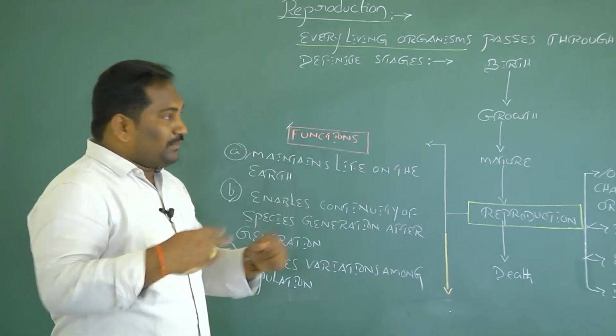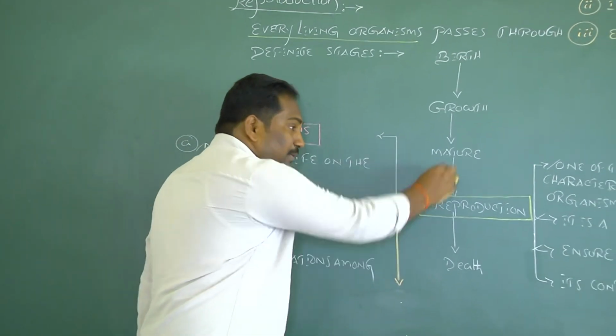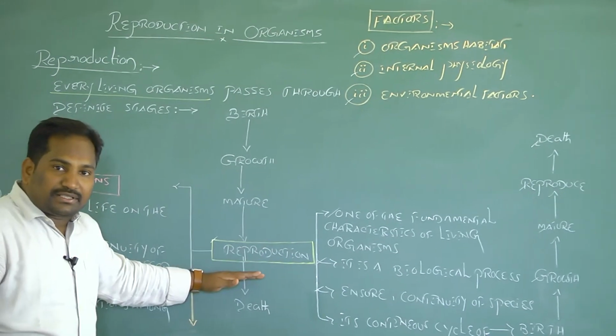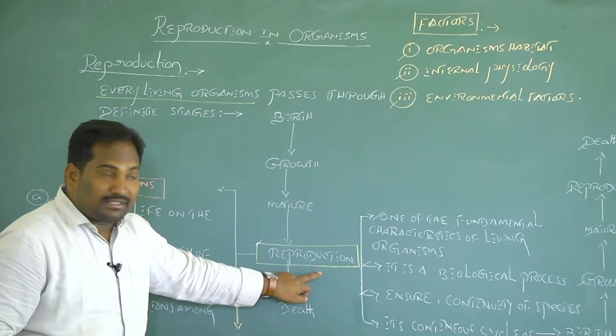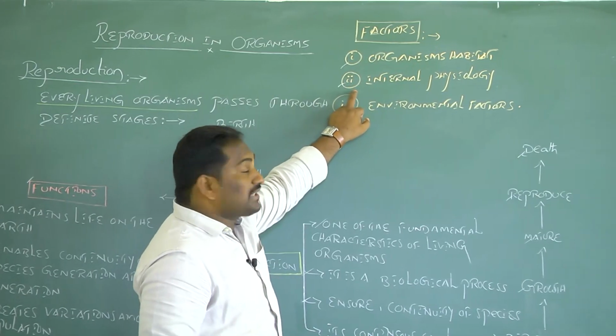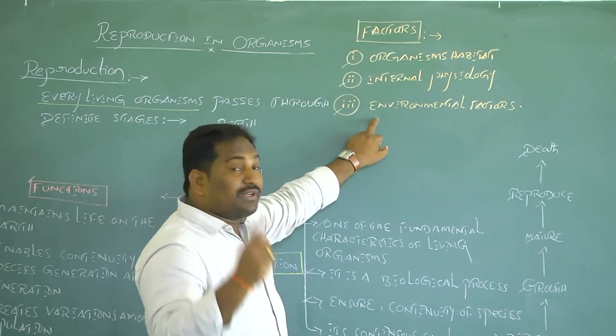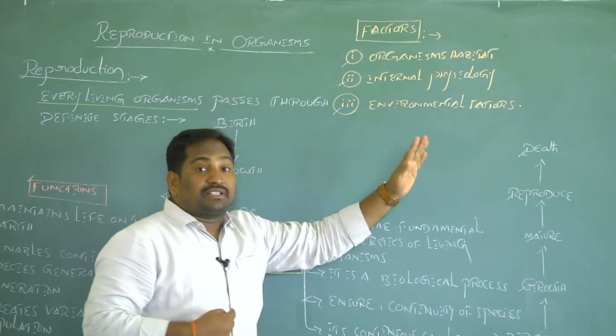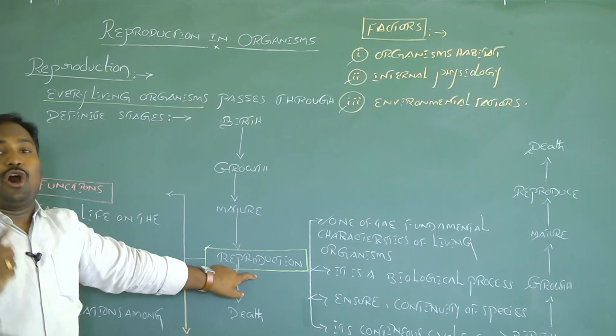And one more thing, several factors affect reproduction in living organisms. Several factors affect reproduction in organisms, such as the organism's habitat. The second factor is internal physiology. The third one is environmental factors. These three different factors can affect the process of reproduction in organisms.